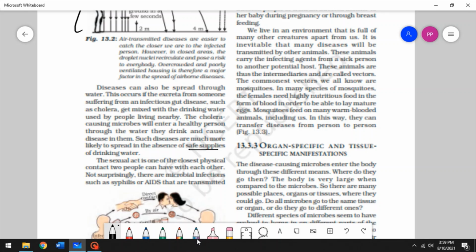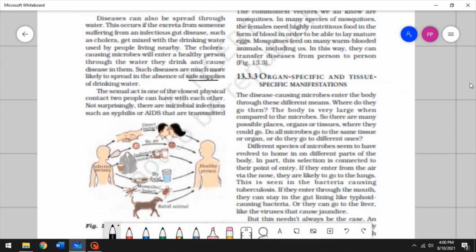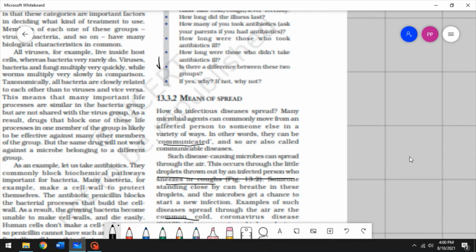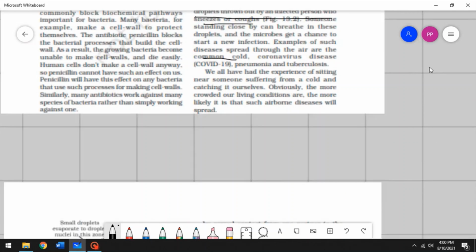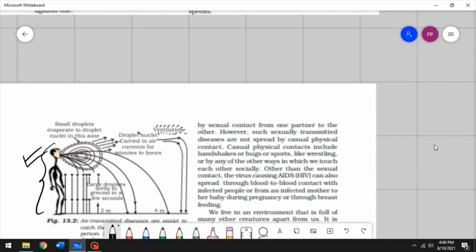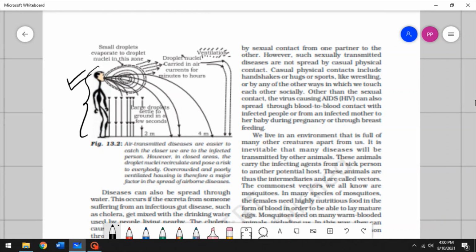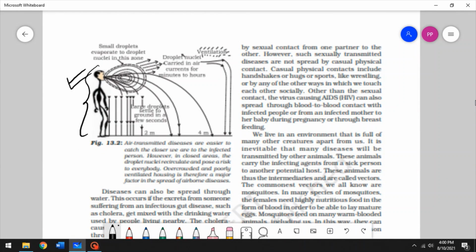The sexual act is one of the closest physical contacts two people can have with each other, and there are microbial infections such as syphilis or AIDS that are transmitted. So AIDS, that I was just talking about, right? However, such sexually transmitted diseases are not spread by casual physical contact like hugs or handshakes or wrestling or anything like that. All right, so AIDS is caused by the HIV, that is the human immunodeficiency virus.